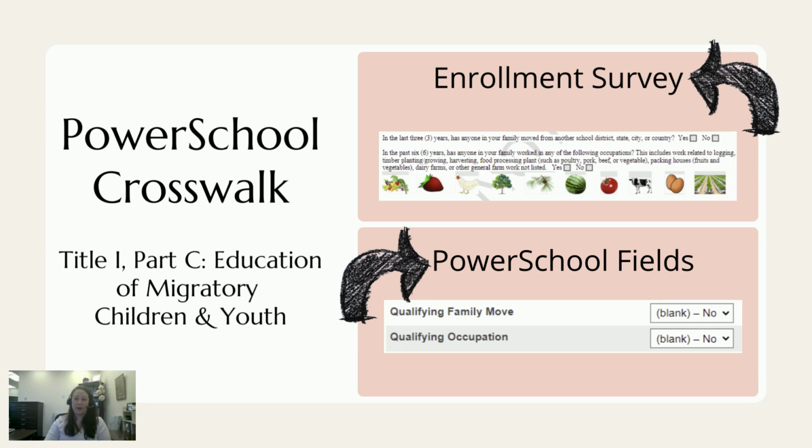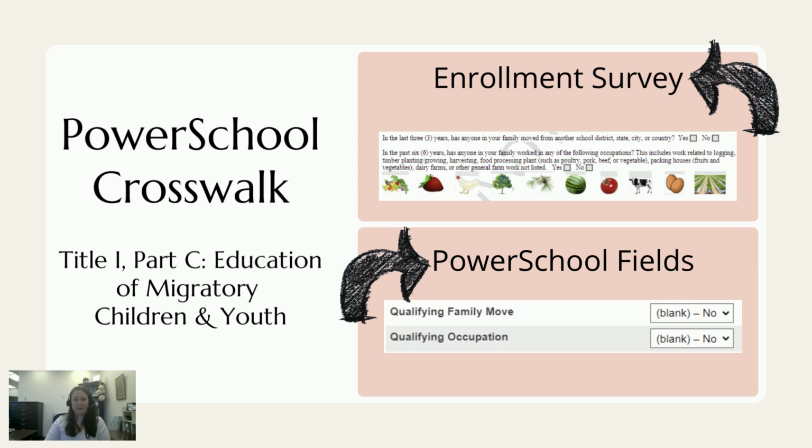Question 1 of the Migratory Children and Youth section of the Enrollment Survey states, in the last 3 years, has anyone in your family moved from another school district, state, city, or country? This question matches the field labeled qualifying family move in PowerSchool.